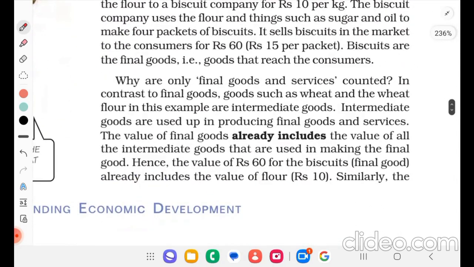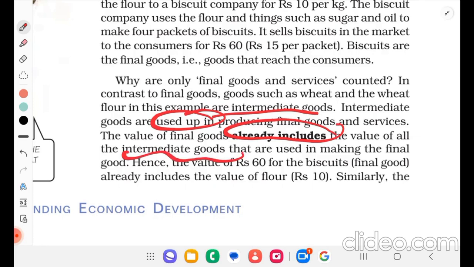Why are only final goods and services counted? In contrast to final goods, goods such as wheat and the wheat flour in this example are intermediate goods. Intermediate goods are used up in producing final goods and services. The value of final goods already includes the value of all intermediate goods that are used in making the final good.